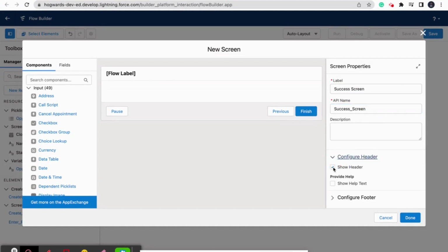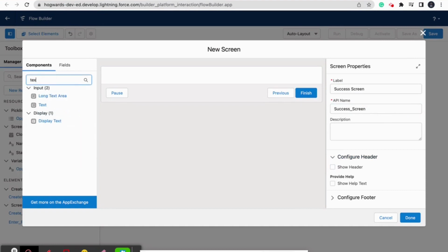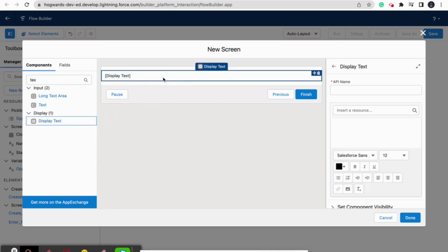We don't want any header, so there will be a display text. Record is created successful.